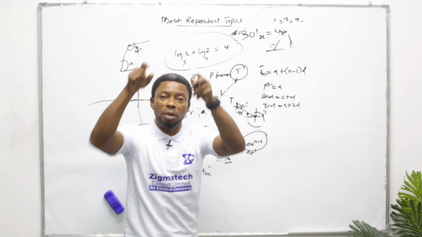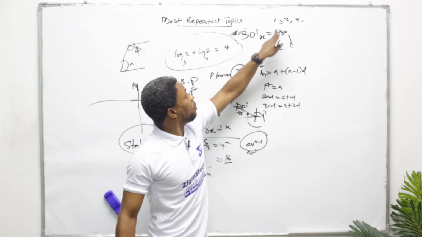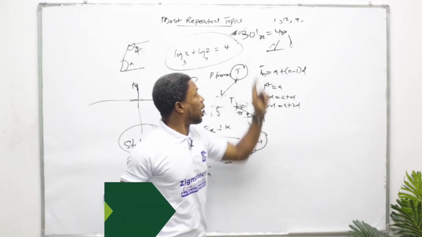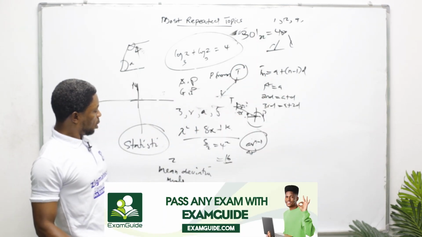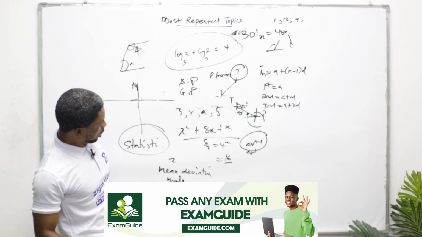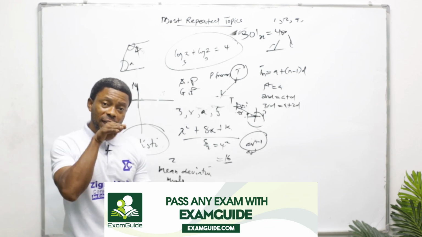You must first of all get your mean. These are the areas you should go. Now, when you get your mean, begin to subtract from it. When you subtract, you square your answer. As you square your answer, you are there in variance. When you take the square root of variance, you have your standard deviation. These are the areas you must go.